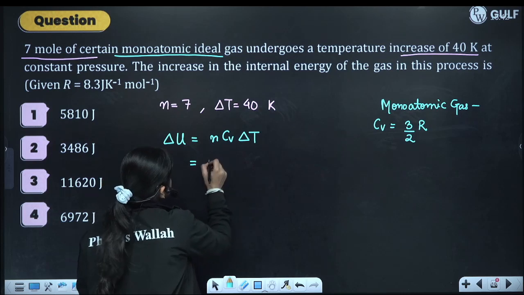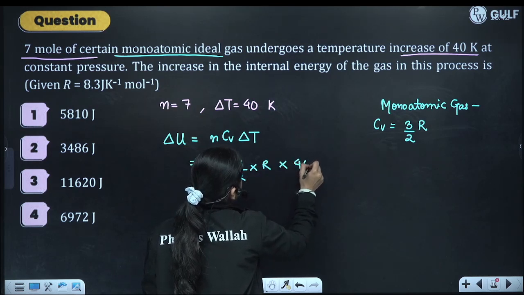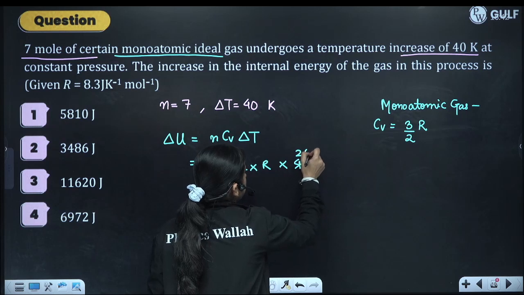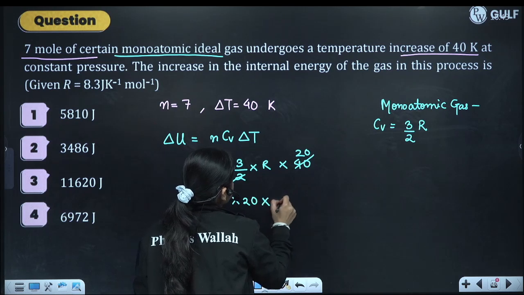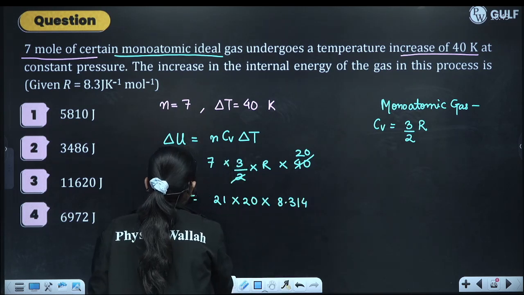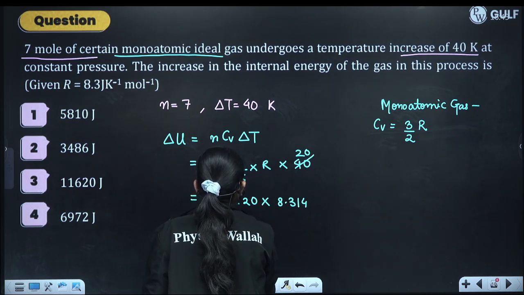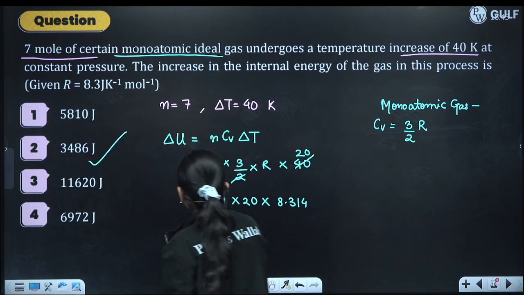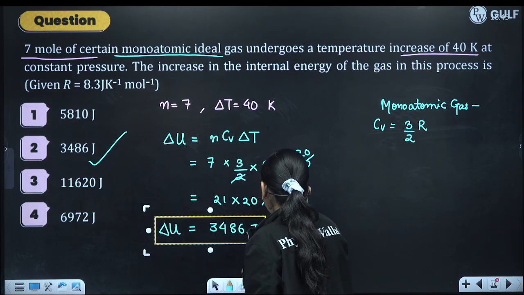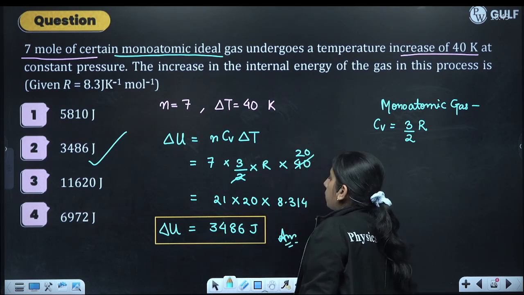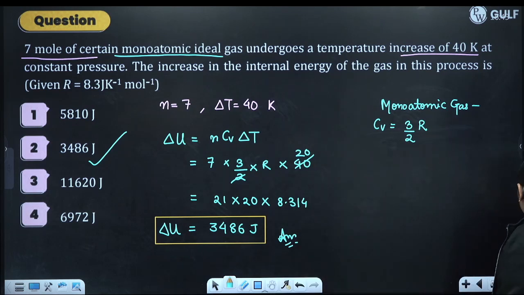So number of moles is 7 into 3 by 2 into R into delta T, which is 40 Kelvin. So we get 20, it will be 7 3s are 21, into 20 into 8.314. So what we will get is 3486 joules. Okay, we will get delta U as 3490 joules point something, which will be approximately 3486 joule. This was the nearest answer. Okay, so this will be the answer.